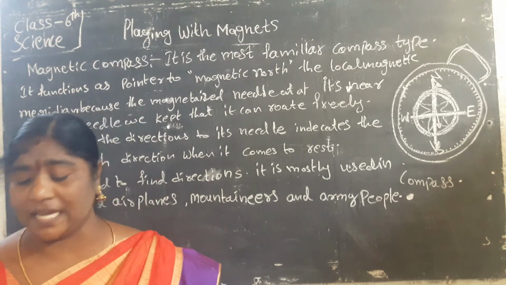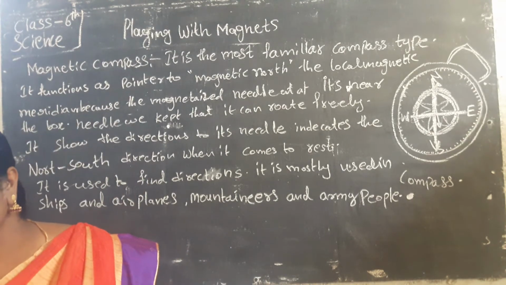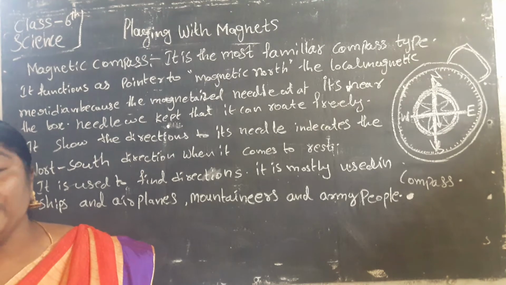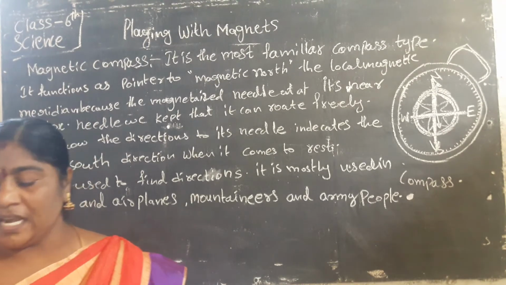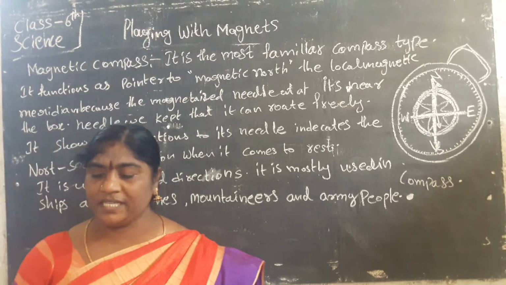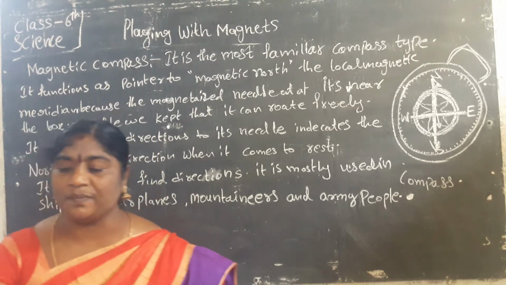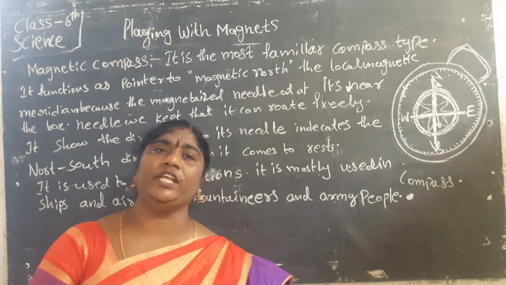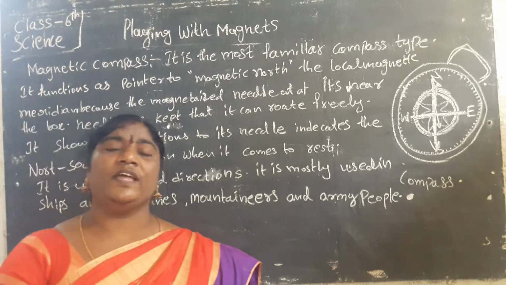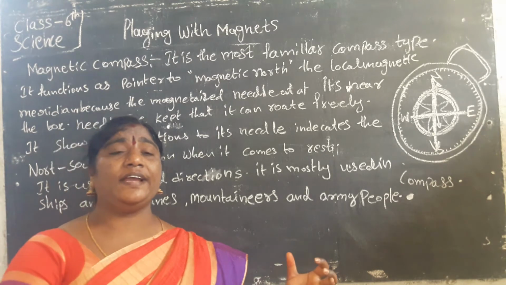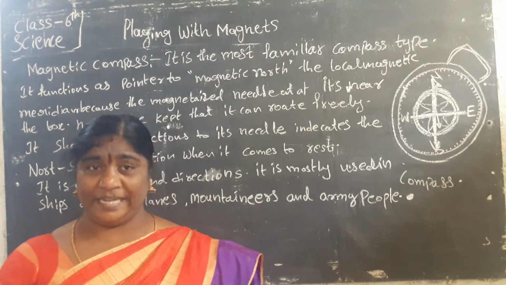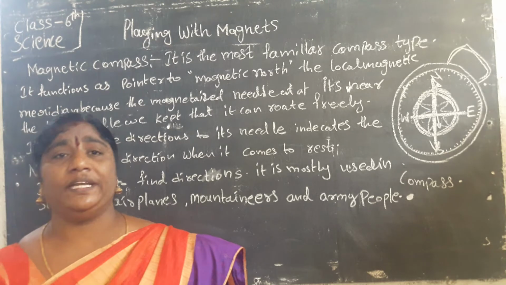What are magnets? Do you know what magnets are? Tell me. Yes, lodestone is a natural magnet. Magnets attract materials like iron, steel, cobalt. Materials which are not attracted to magnets are called non-magnetic materials.